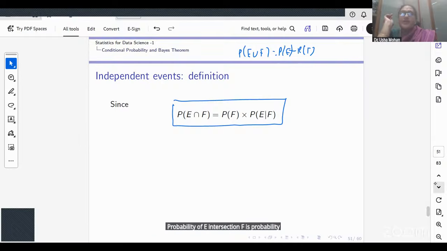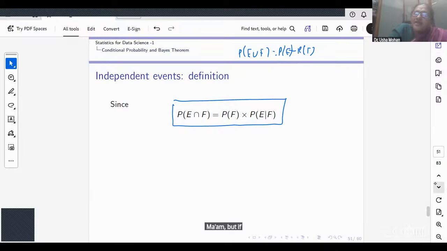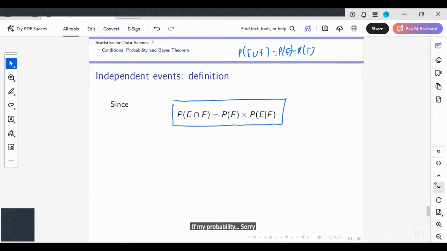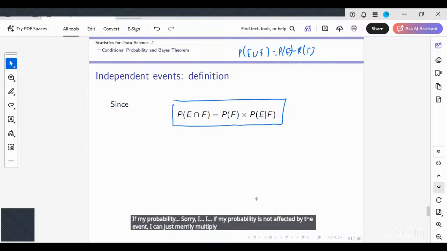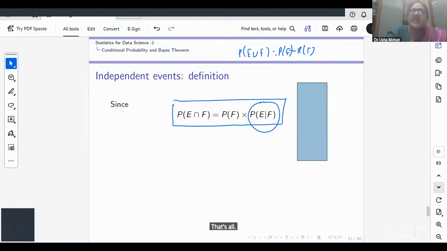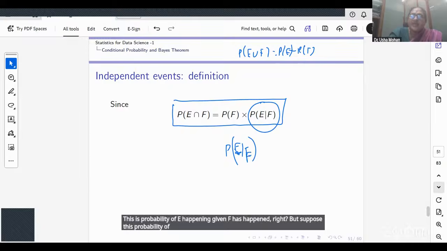If my probability is not affected by the event, I can just merely multiply that. What is this E conditioned on F? This is the probability of E happening given F has happened, right? But suppose this probability of E given F has happened is the same as the probability of E.